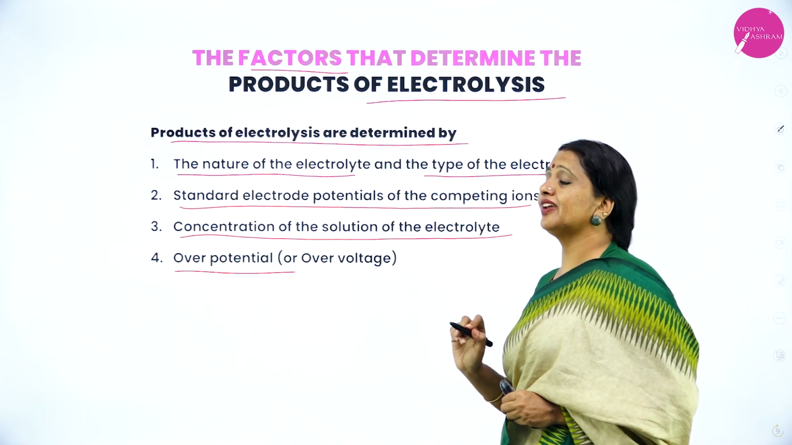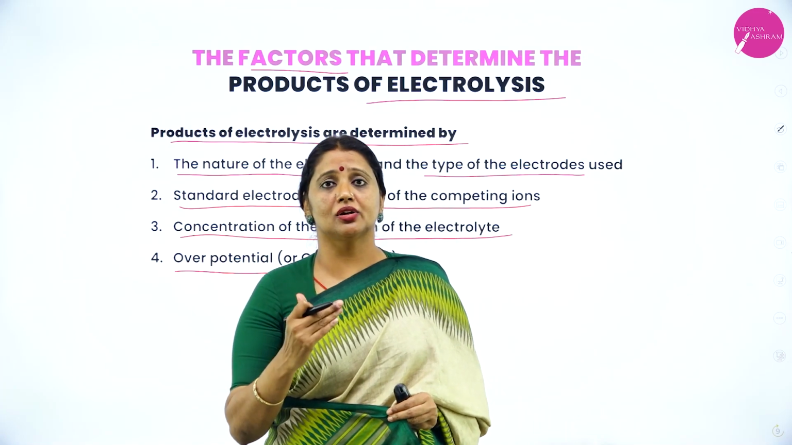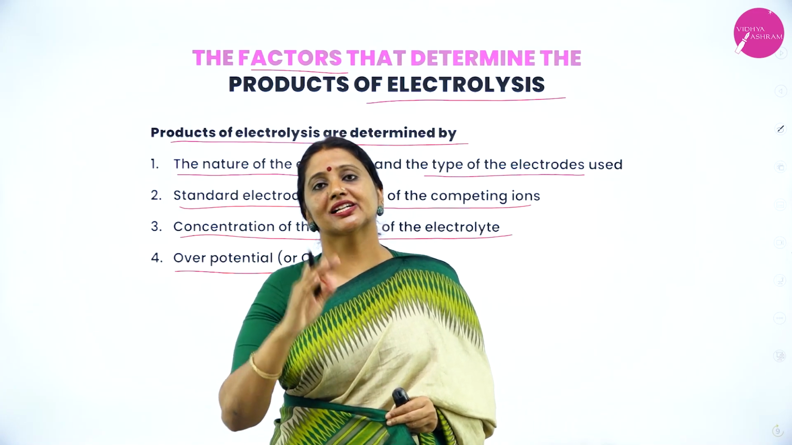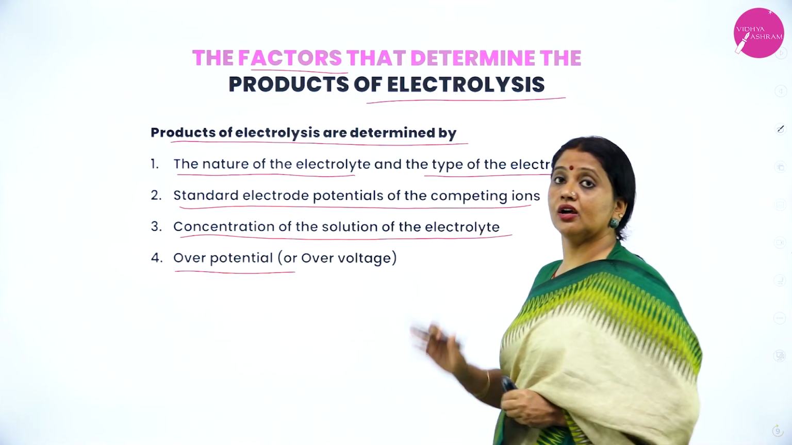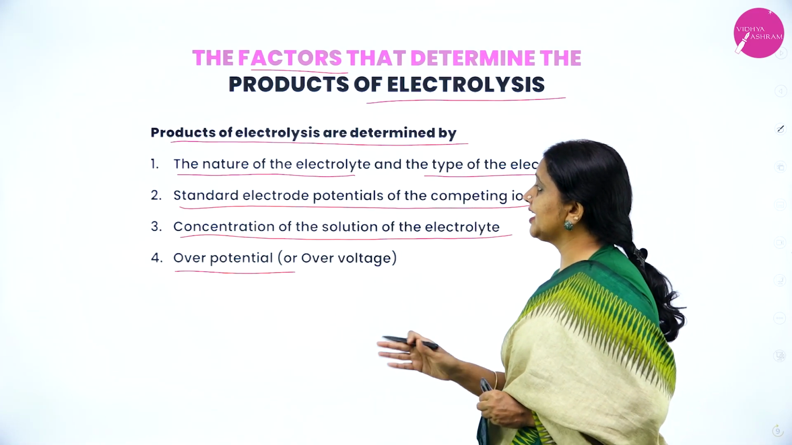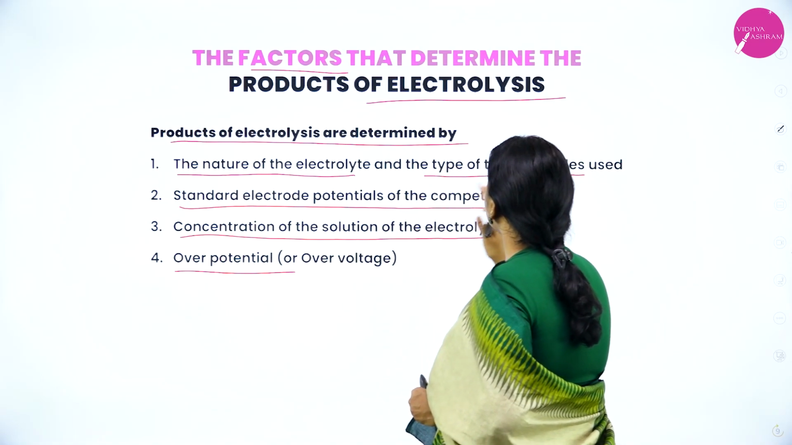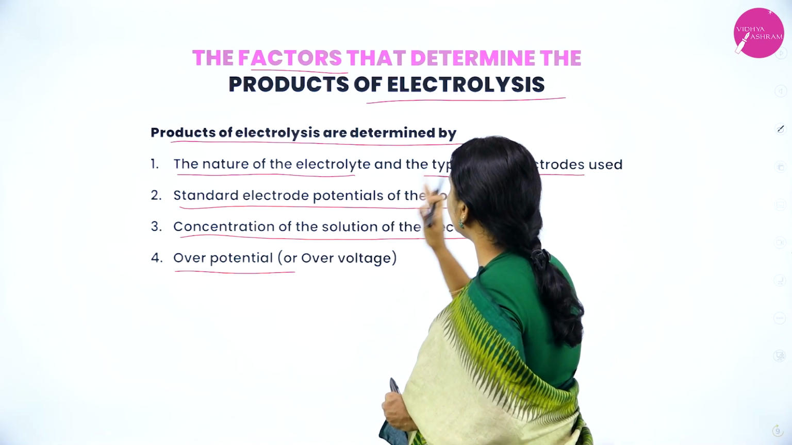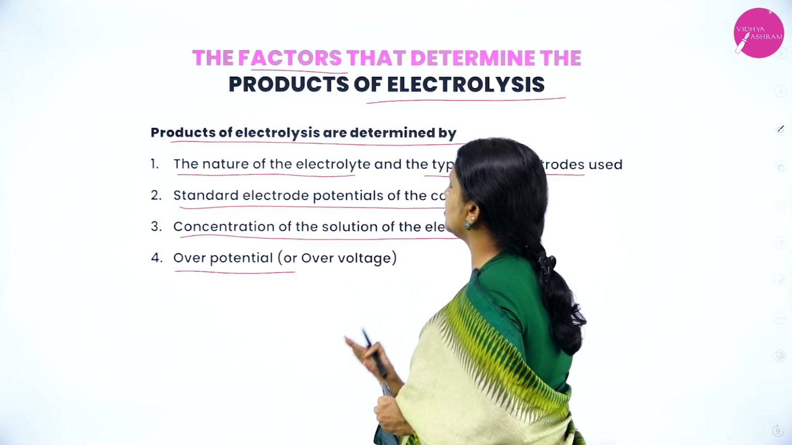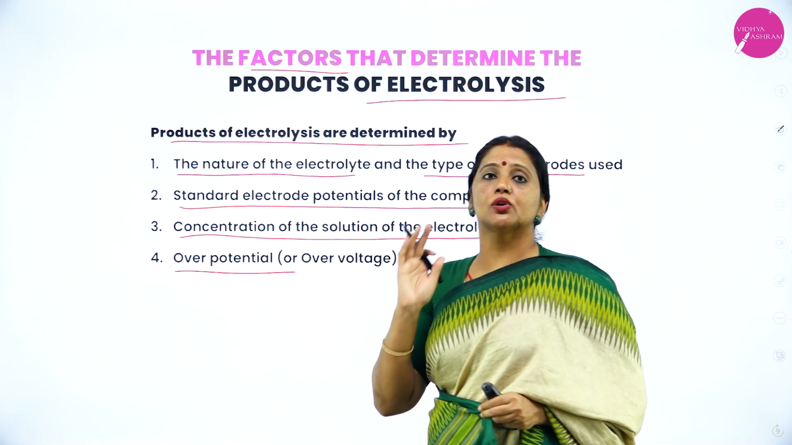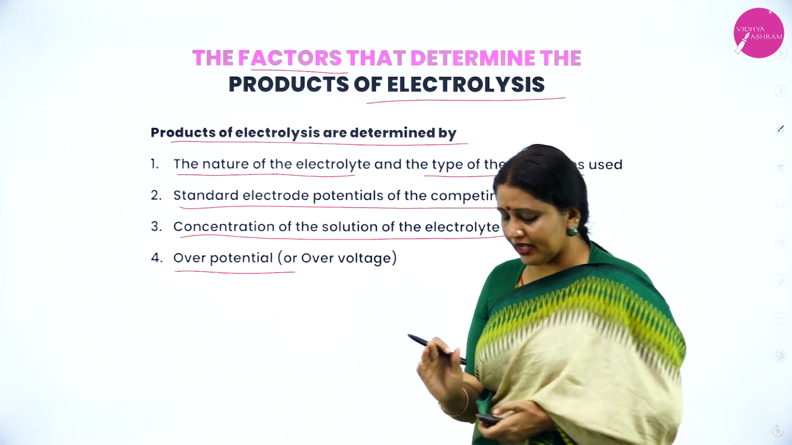During electrolysis, products are formed. These products of electrolysis depend upon how many factors? 4 factors. What are the 4 factors? The nature of the electrolyte and the type of the electrode, standard electrode potentials of the competing ions, concentration of the solution of the electrolyte, and overpotential or overvoltage.